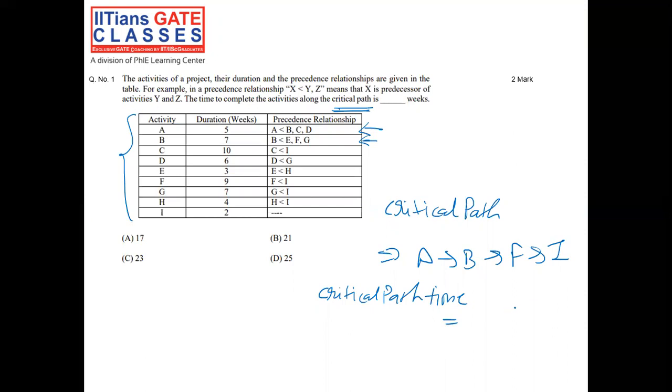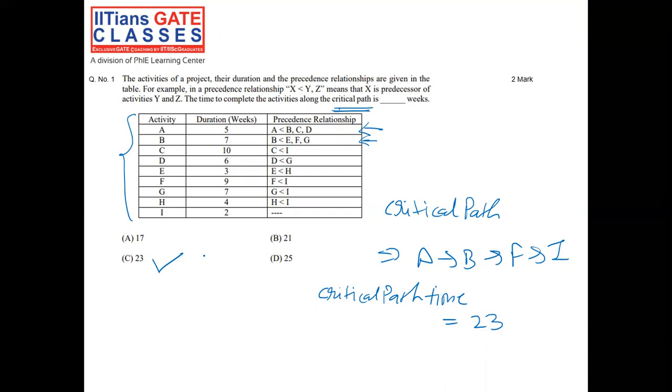So the total would be 23. So our answer would be option C, the third option, option C, 23.